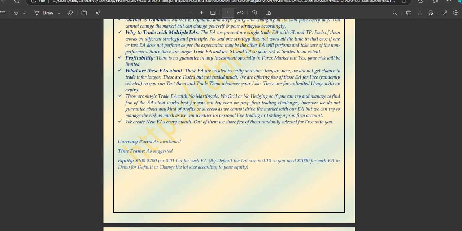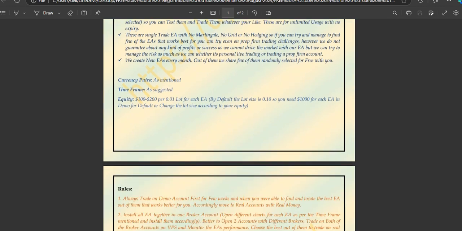About the equity, these expert advisors are on the default lot size of 0.10. If you want to test them on a $100 or $200 account for one expert advisor, then we'll suggest 150 to 200 for 0.01 lot size. You can just change the lot size to 0.01 from 0.10. Or in case you'd like to keep the default 0.10, then we will suggest at least 1000 per expert advisor. So if you're trading with 10, then we'll suggest 10K.